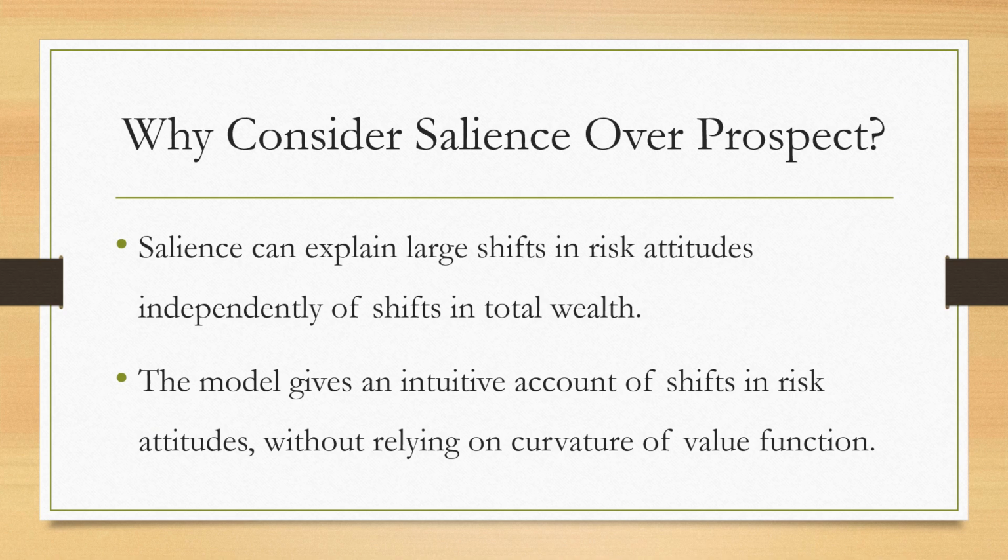Why would we consider salience theory over prospect theory or even weighted prospect theory? Well, a number of reasons. Salience can explain large shifts in risk attitudes independently of shifts in total wealth. The model also gives an intuitive account of shifts in risk attitudes without relying on the curvature of a value function.